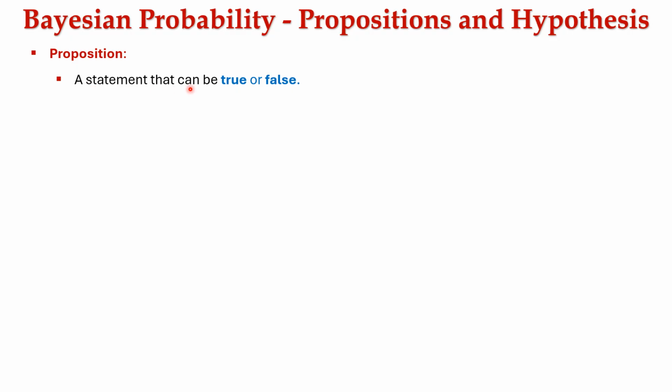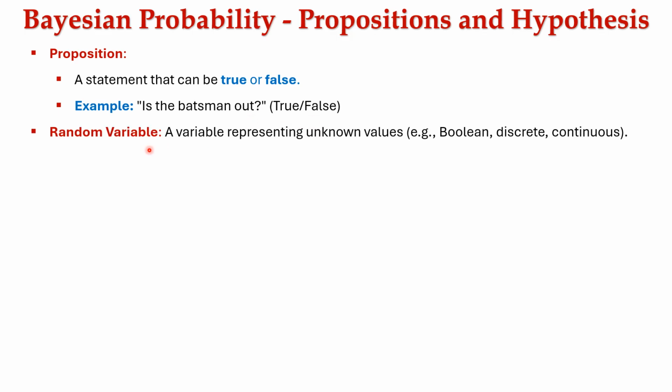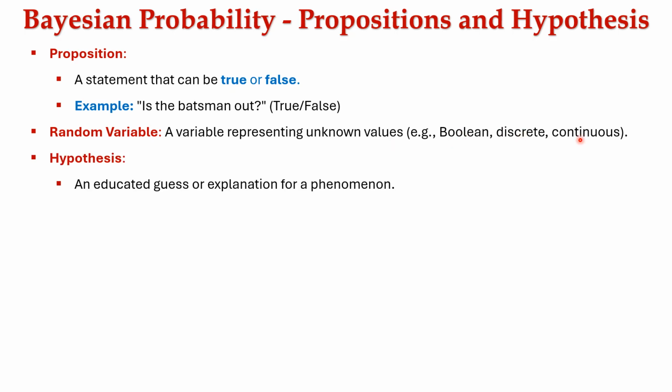Proposition is a statement that can be either true or false. For example, is the batsman out? It may be either true or false. Random variable represents unknown values in the format of Boolean, discrete, or continuous.